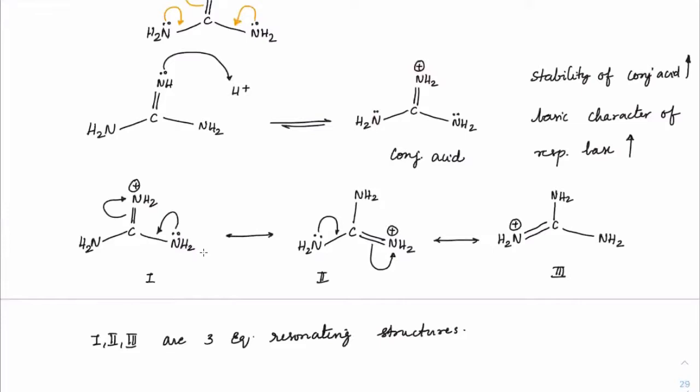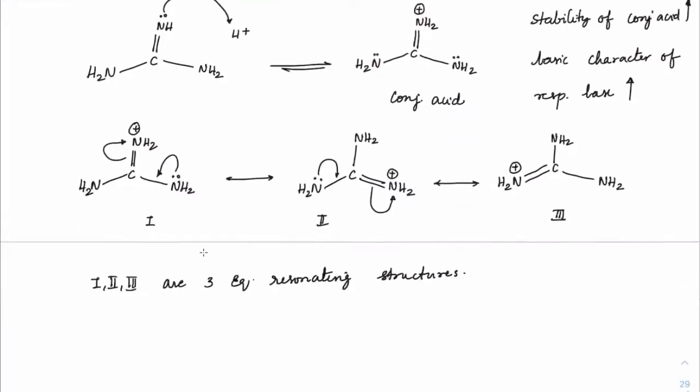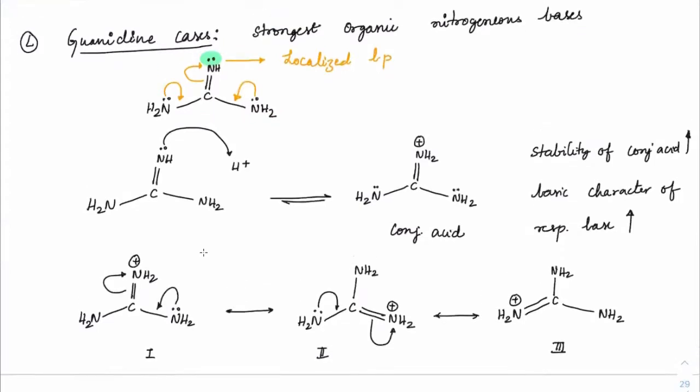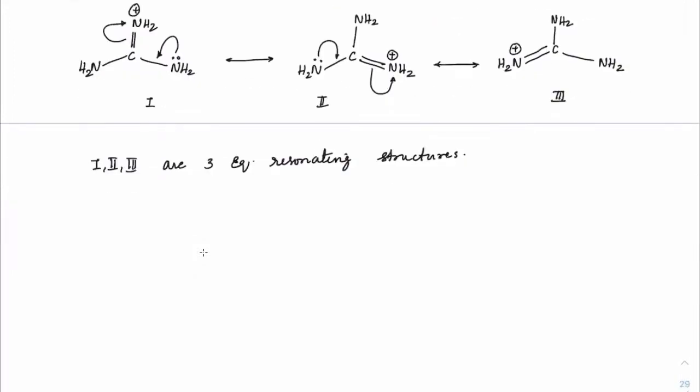Okay, students, so that's the reason why guanidine is considered one of the strongest bases in organic compounds. Now, given any guanidine form, if it is C double bond N, NH and NH2 here.